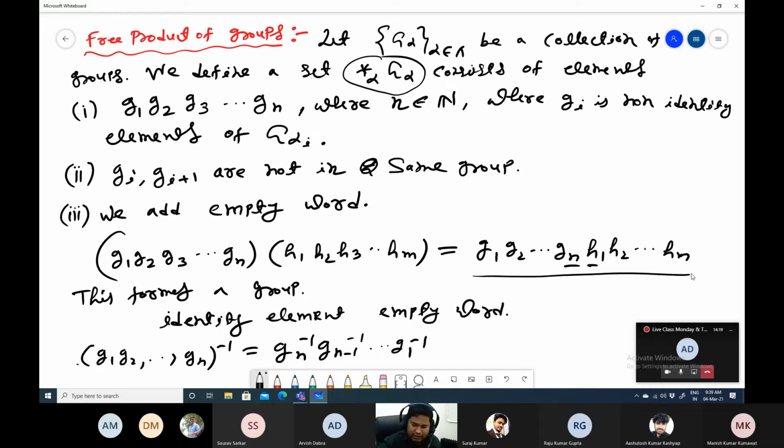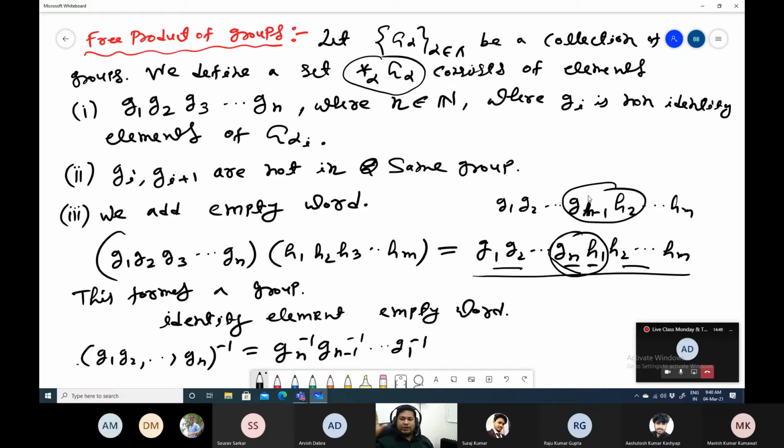So whenever we have this product, if these two conjugates are in different groups, we leave them. But if these two are in the same group, then we combine them. That's all. And if the product is the identity, say one is the inverse of another, then we just remove that, and again we write in terms of G1, G2 up to Gn minus 1, and then H2 up to Hm. And then again we look for this. If they are in different groups, we will stop here. If they are in the same group, then we combine them.